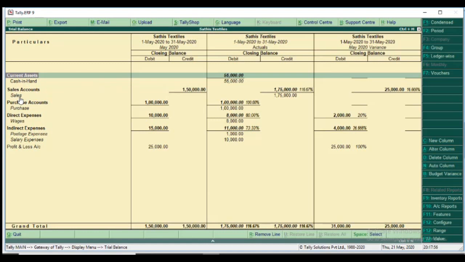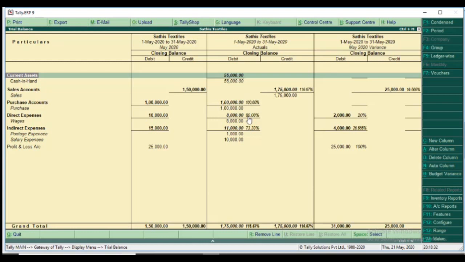The sales we planned was 1,50,000, but we actually did business of 1,75,000. So the ratio increases by 16.67%, totally 116.67% of our plan. And the direct expenses we planned were 10,000, but they occurred only 8,000. So we reduced some expenses as per the plan.